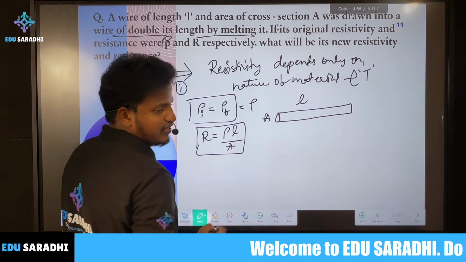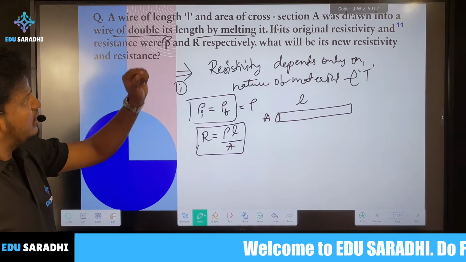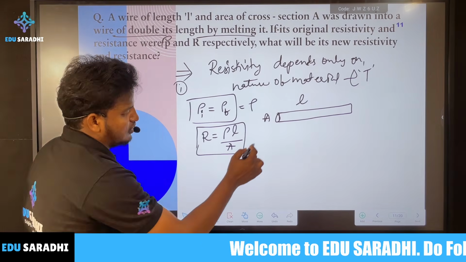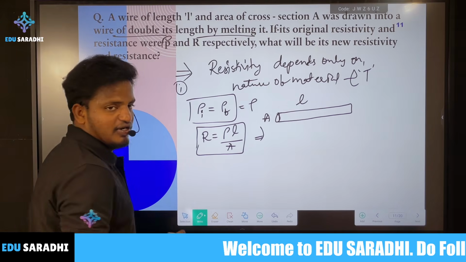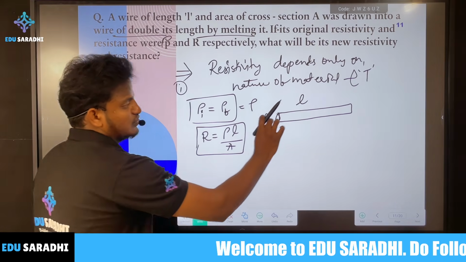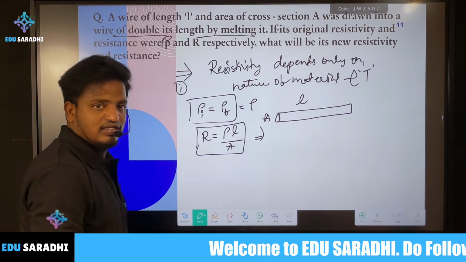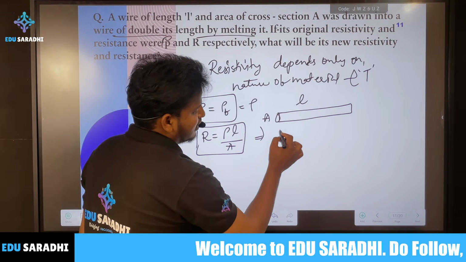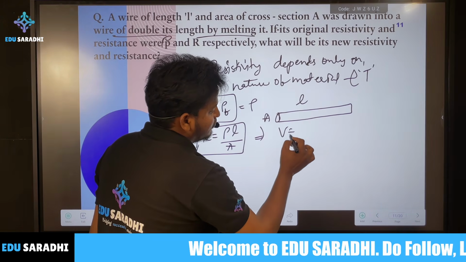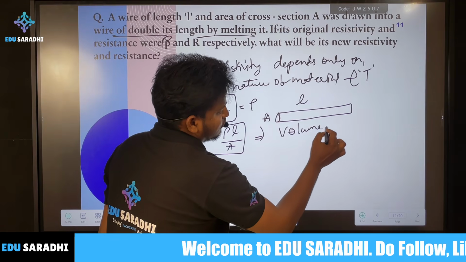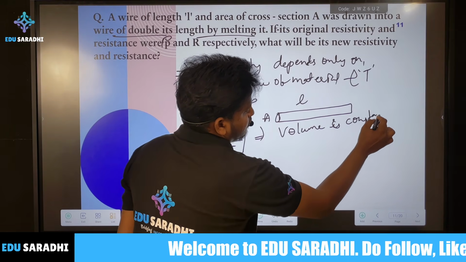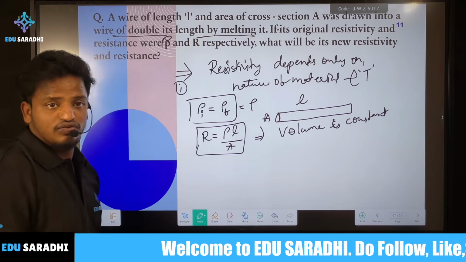Now by melting, the length is doubled. Then the area also changes. But what is constant here? The volume is constant.